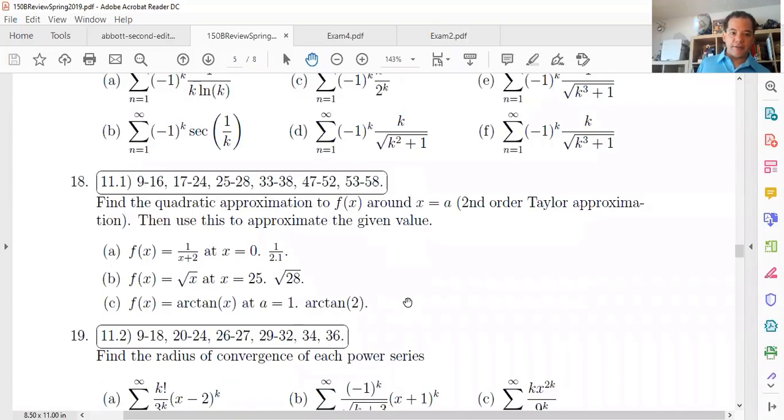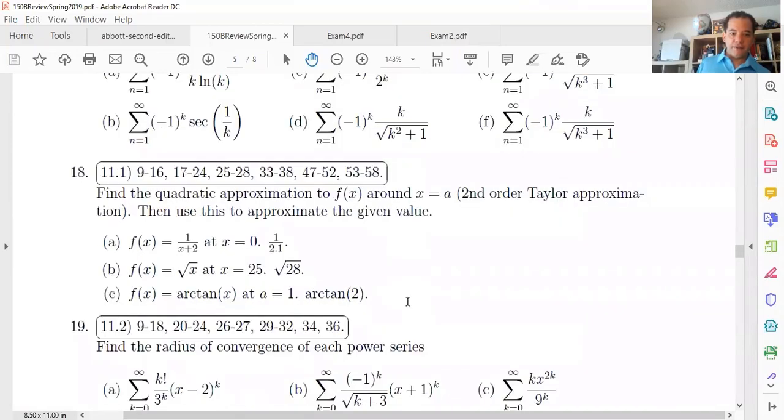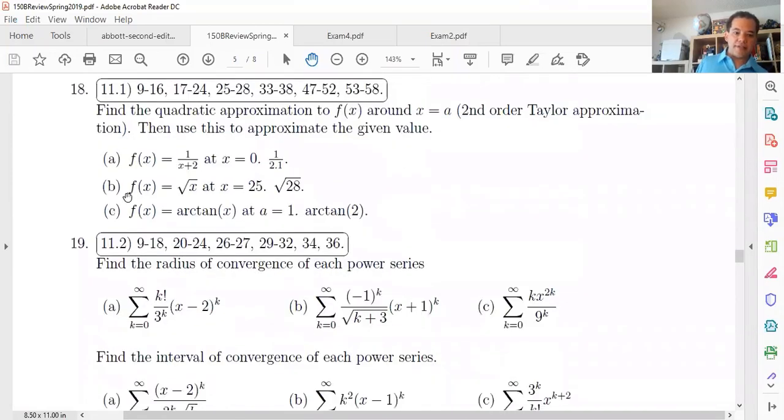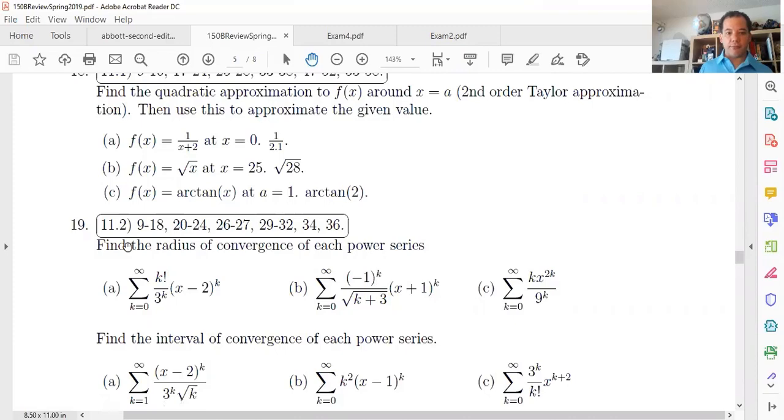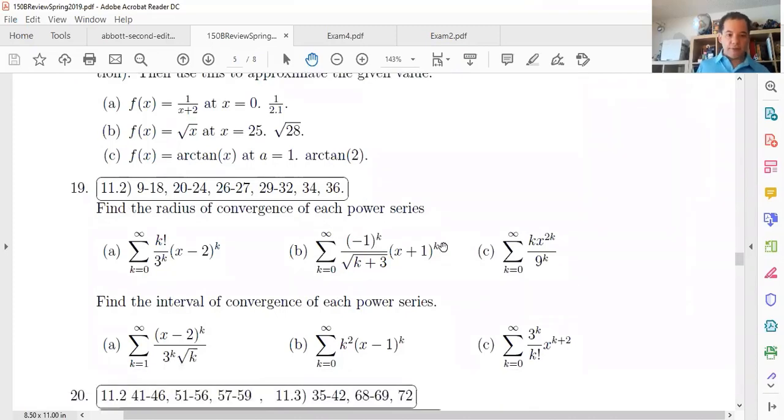So that's the end of chapter 10, and that's, like I said, sort of reviewed again when we get to the radius of convergence and the interval of convergence of these ones over here. So let's take a look at some of these from chapter 11.